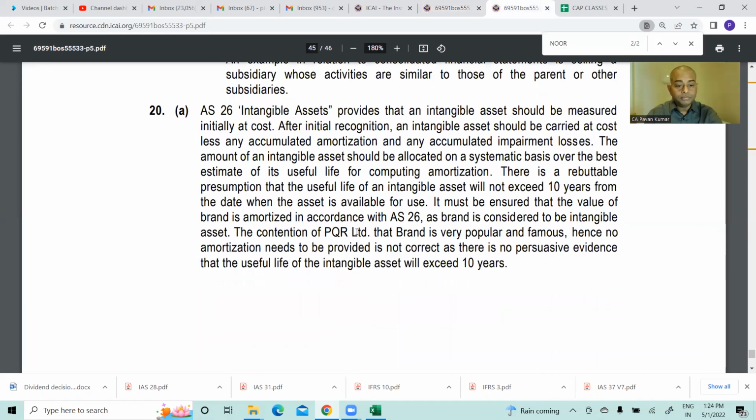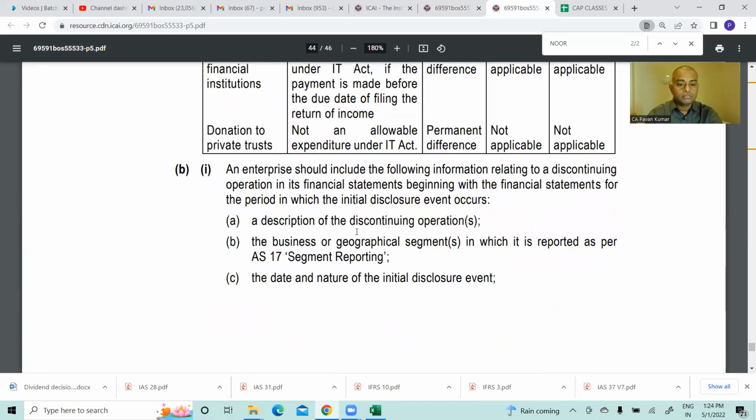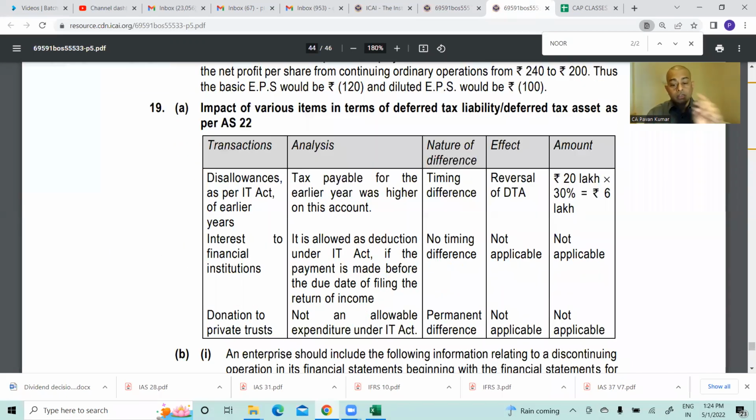Now look at the answer. Donation to private trust is not an allowable expenditure under the IT Act. It is a permanent difference. So AS 22 is not applicable.